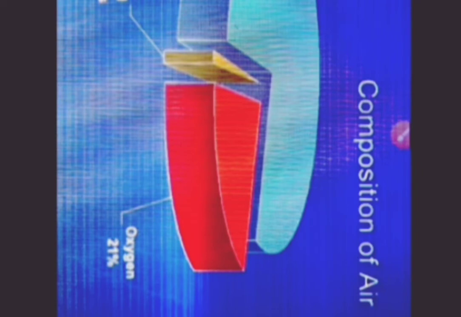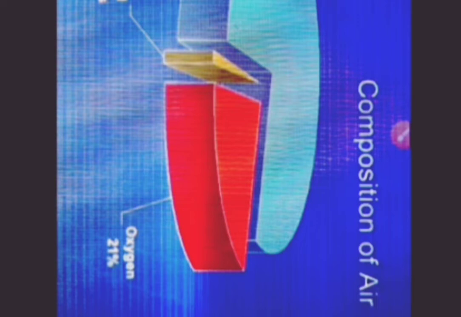So we know well that atmosphere is made of three important gases: nitrogen 78%, oxygen 21%, and carbon dioxide and water vapors and other gases 1%. So in 1% we are having ozone also, helium also, and many gases. So first of all we are discussing about oxygen.